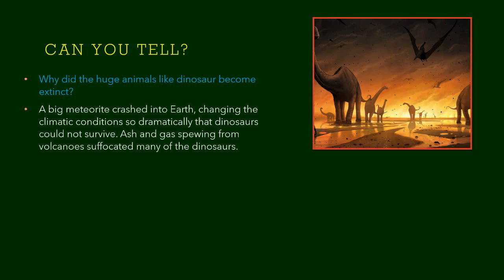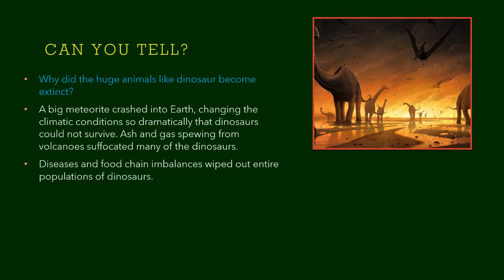Ash and gas spewing up from volcanoes suffocated many of the dinosaurs. So the fire didn't kill them, but the climate gradually made the dinosaurs extinct. After that, diseases spread and food chain imbalances wiped out the entire population of dinosaurs.